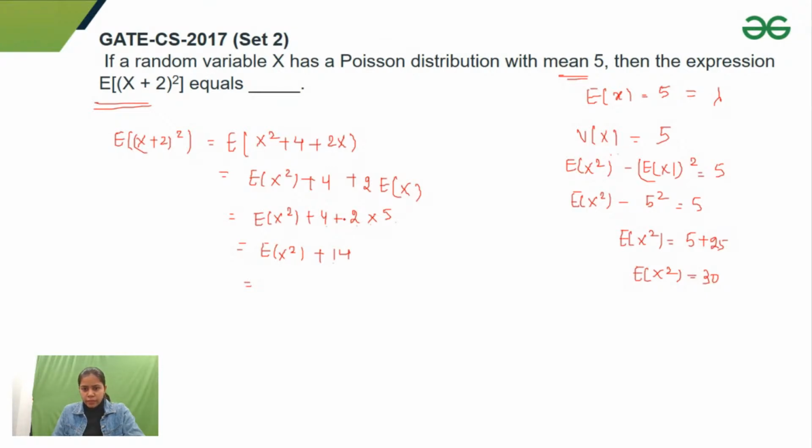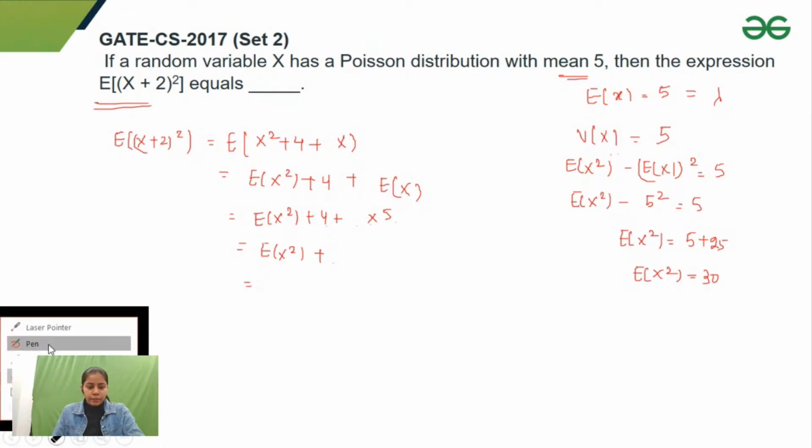Just a minute, where have I done something wrong? X square plus 4. Okay, so guys, it would be 4x. Sorry guys, I have just made an error in opening the square. That's why I was getting an error.